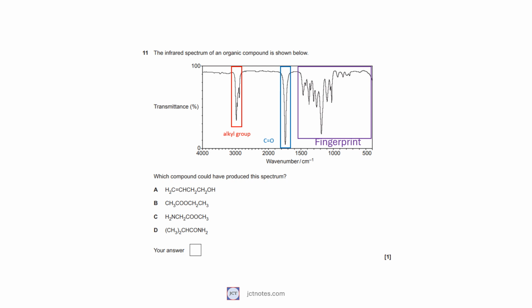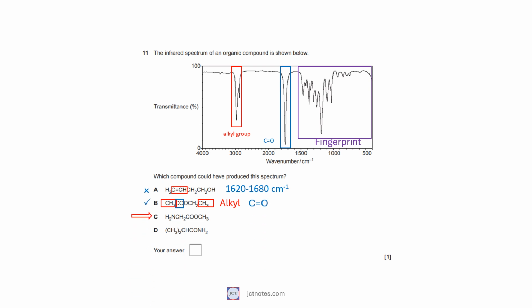We start by checking compound A. It has a double bond that gives a peak between 1620 and 1680 reciprocal centimeters, but this peak is not shown in the given spectrum. Option A is discarded. We move to option B. We can see two alkyl groups and a carbon-oxygen double bond, as in the spectrum. Option B fits the profile.